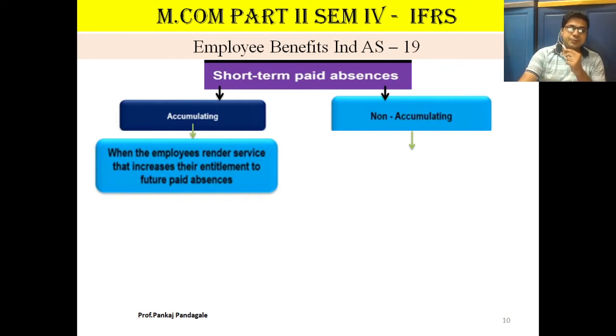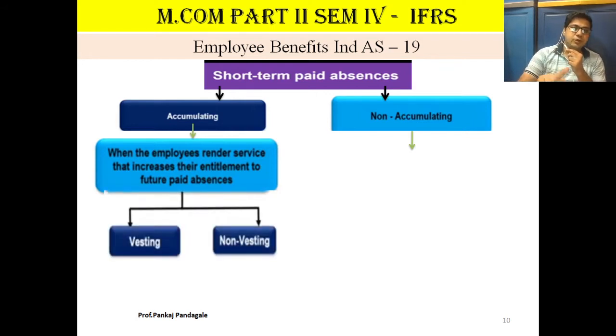These two terms come under accumulating: vesting and non-vesting. Vesting is in cash, non-vesting means it is not in cash. In case of the vesting type of accumulating paid absences, employees are entitled to get a cash payment when they leave the entity.